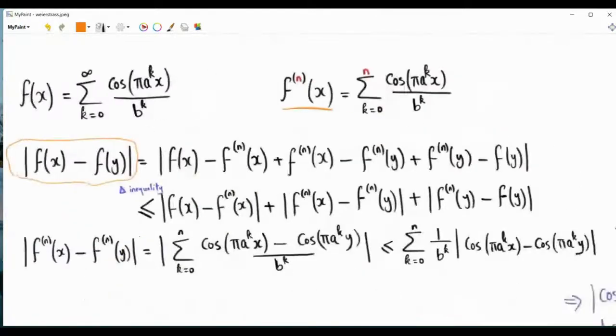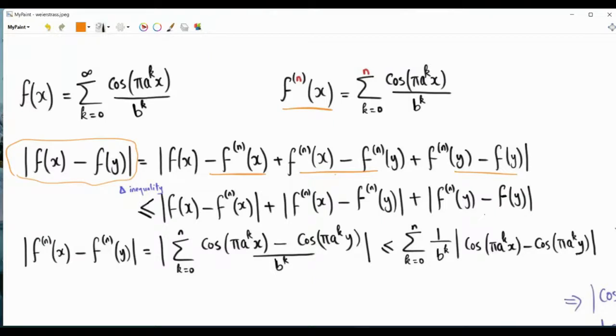The trick is that we will insert minus fn of x plus fn of x minus fn of y plus fn of y, where these again are the truncated sums. And then we will apply the triangle inequality. So basically, the magnitude of the sum of these three quantities is less than or equal to the sum of the magnitudes.